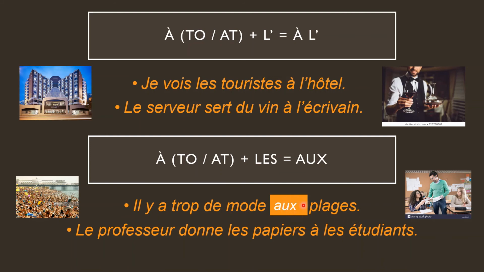So aux is actually à les, at the. Then, le professeur donne les papiers à les étudiants. The teacher is giving the papers to the students. Can you see à and les coming in contact again, which is not allowed? So you will have to replace it with aux. So these are the four contracted articles when you're dealing with à, the place preposition for to or at.